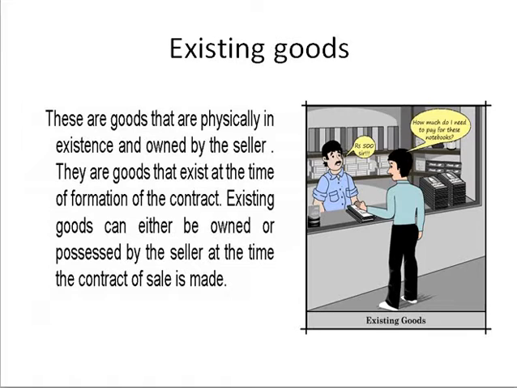When you see this image here, this person, the buyer, is asking, how much do I need to pay for these notebooks? Here this person has taken 2 notebooks. For these 2 notebooks, how much should he pay? The seller said rupees 500. So if the goods are owned by the seller at the time of contract, those goods are known as existing goods. And existing goods can either be owned or possessed by the seller at the time of contract of sale.